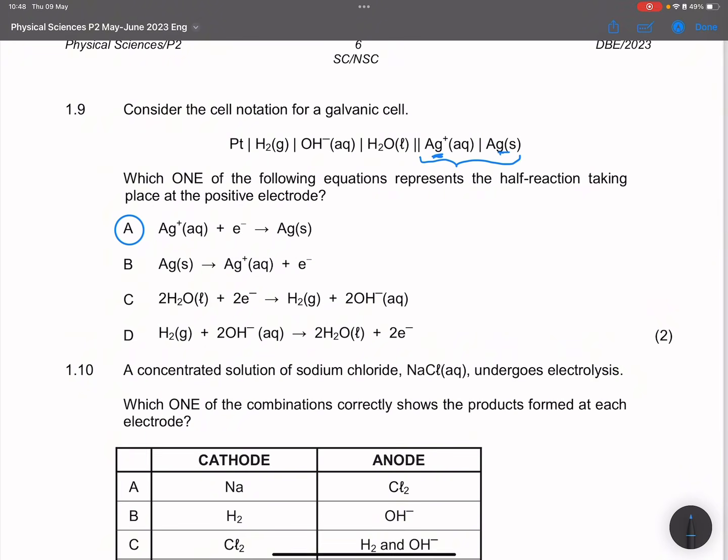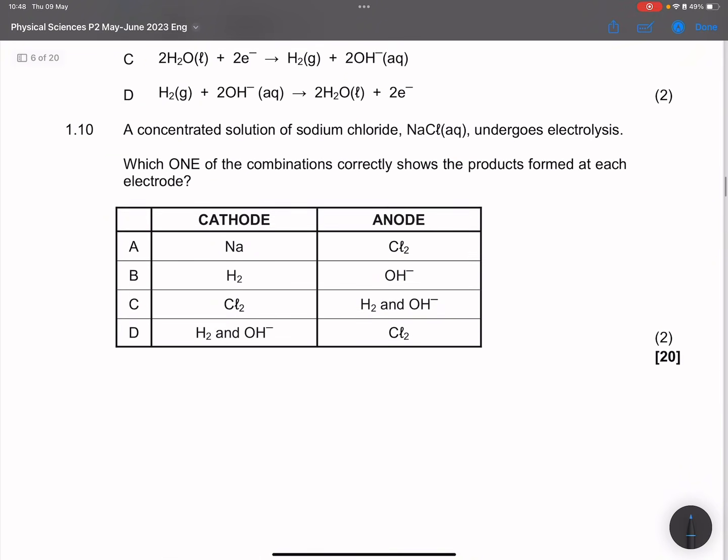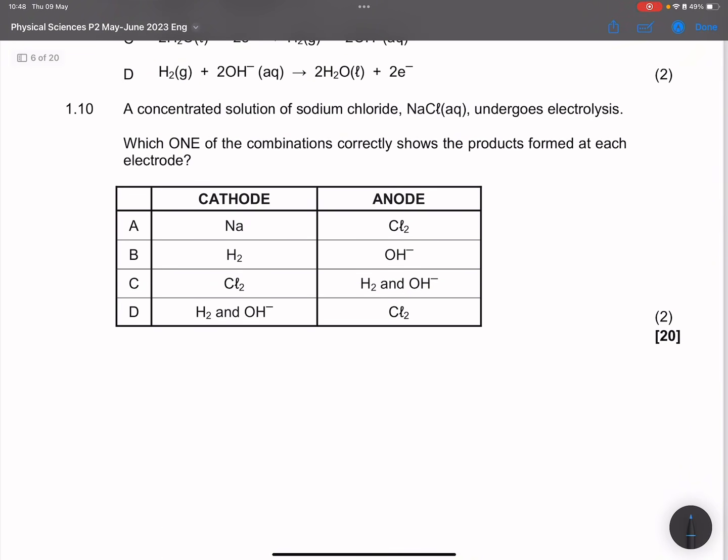All right, and finally for 1.10, they say we've got a concentrated solution of sodium chloride that undergoes electrolysis. They say which one of the combinations correctly shows the product formed at each electrode. So remember, with sodium chloride, we're going to have Na+ and Cl- chloride ions.